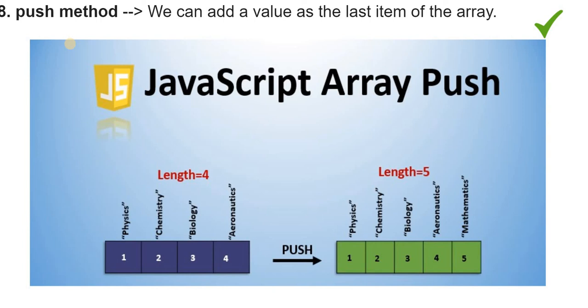If you want to add a value at the last, we can use the push method for it. So this is why we use the push method.